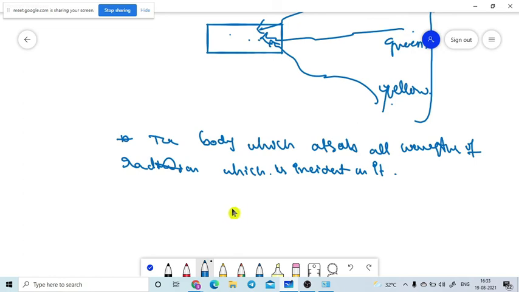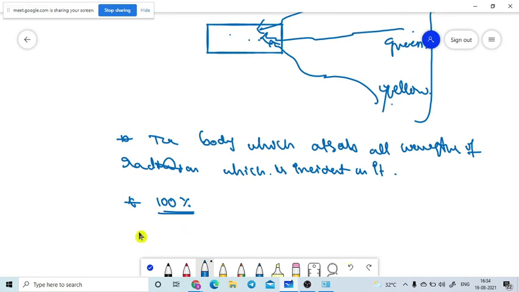So the black body will always appear black because it is absorbing 100%. The absorbing power of the black body is 100%. However much radiation or heat energy we incident on the body, it is completely absorbed. Nothing will escape.